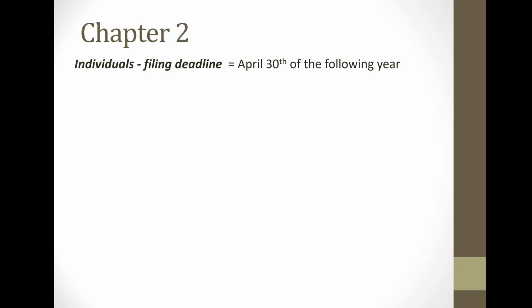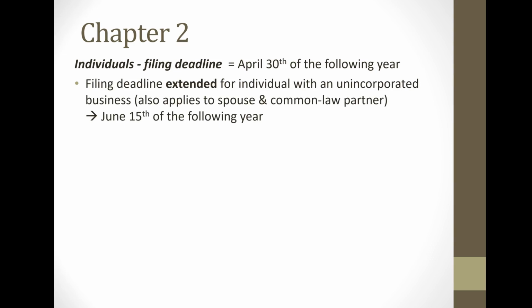Now, for individuals, the filing deadline for their T1 tax return is April 30th of the following year. Now, that gets extended for individuals that have an unincorporated business, that are self-employed, or consultants that have self-employment income. Now, this would apply to that individual along with their spouse or common law partner. So the couple would be able to file by June 15th of the following year. Now, once again, this is just the filing deadline. The balance owing due date, if the individual owes any additional taxes, is due April 30th of the following year.